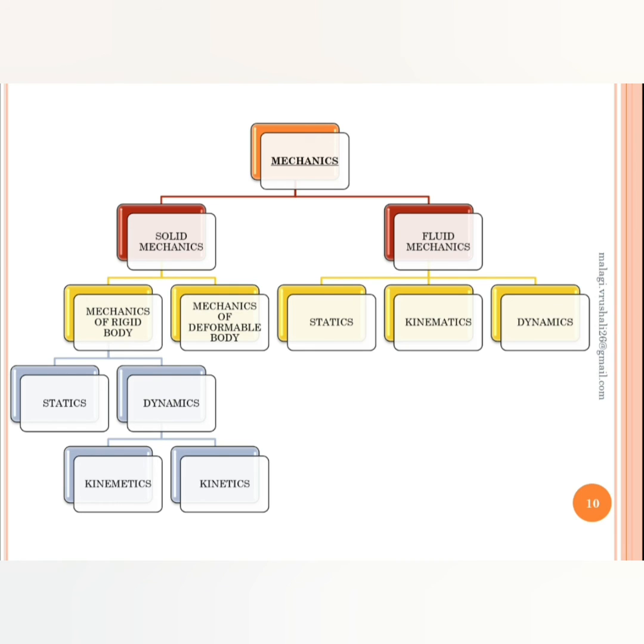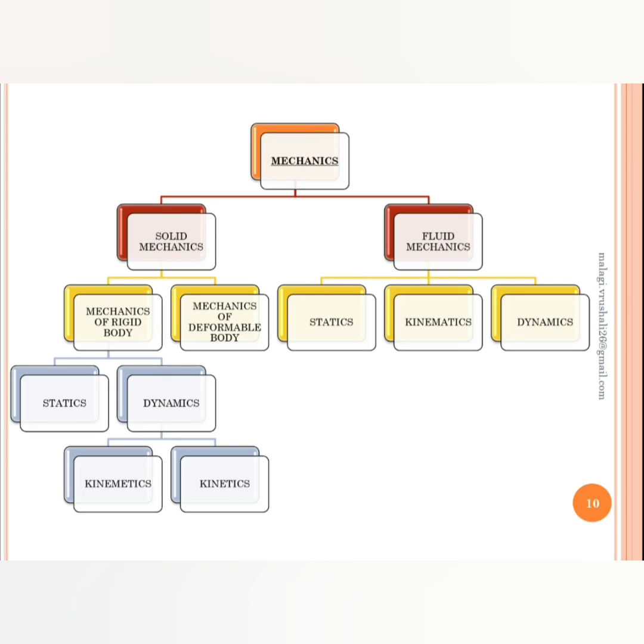Now we'll understand the different branches of mechanics. So basically mechanics consists of solid mechanics and fluid mechanics. We'll not understand fluid mechanics for now. We'll concentrate on solid mechanics. So solid mechanics has again two different classifications. One is rigid body mechanics, the other one is deformable body mechanics. I will explain what a rigid body and a deformable body are.